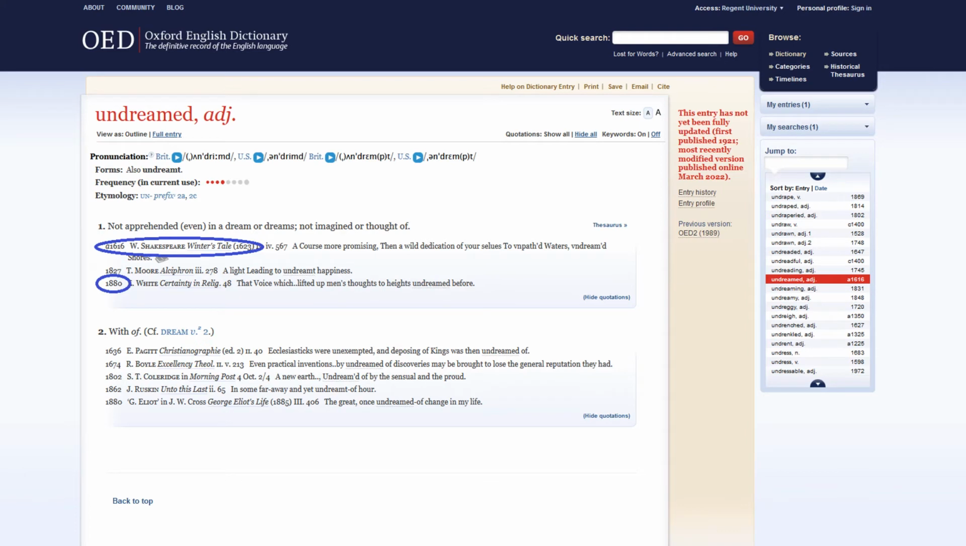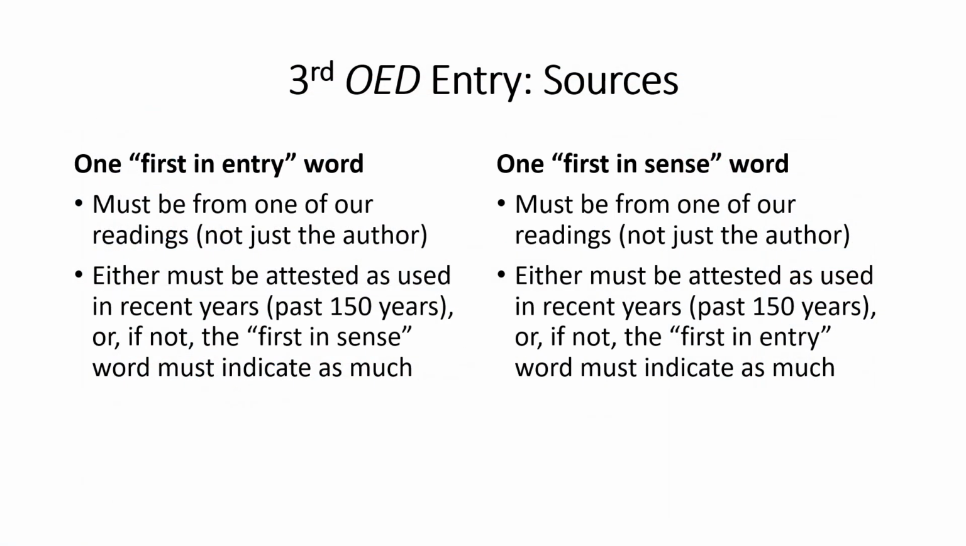So in 1880 we even have a quotation used by an author named White in a work called Certainty in Religion. I don't know what that work is. However, we see that the word has this continual use. So for our assignment, this is what you will do.